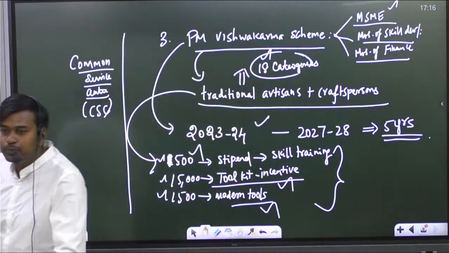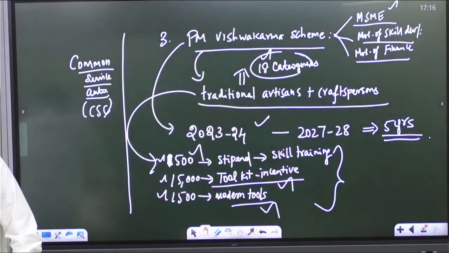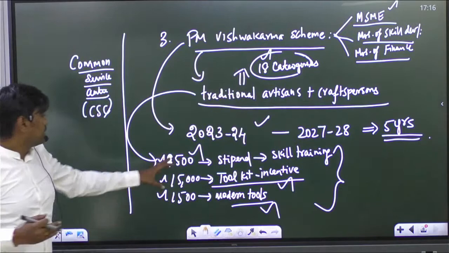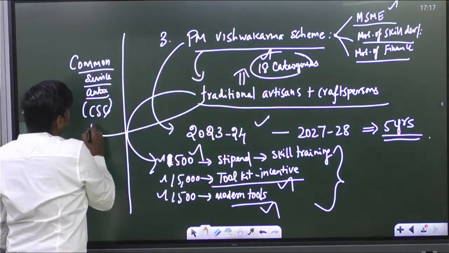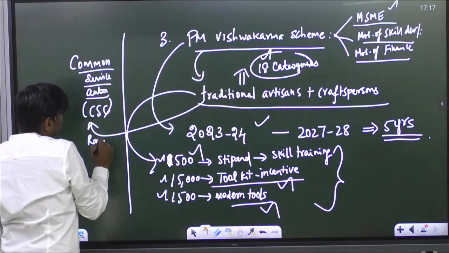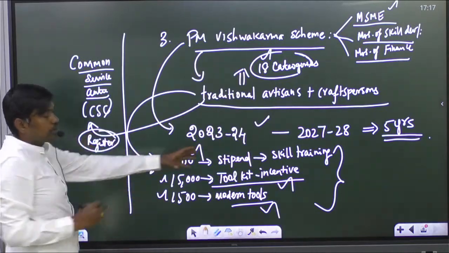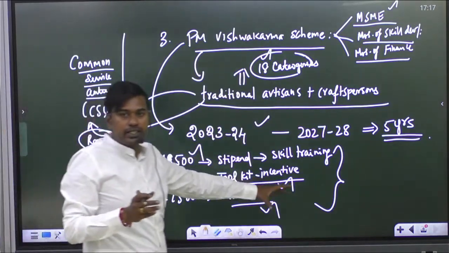Yes, in English we call it the Common Service Center, that is CSC. This is generally located in villages, where these traditional artisans and craftspersons can go and register if they want to take part in the scheme by providing skill training.